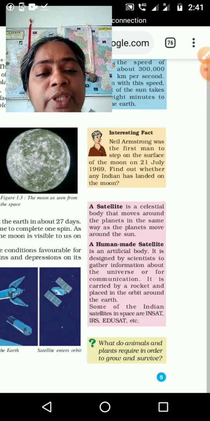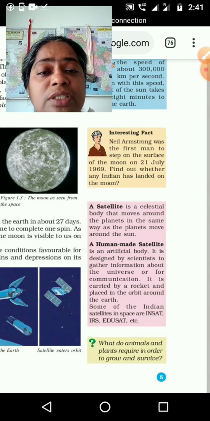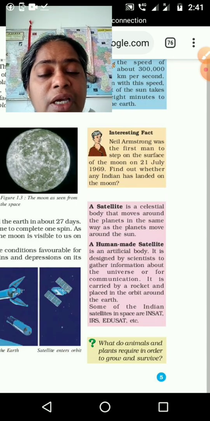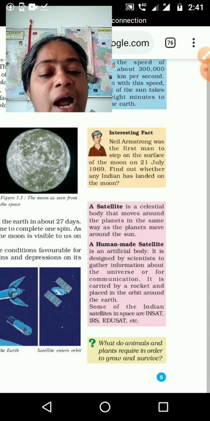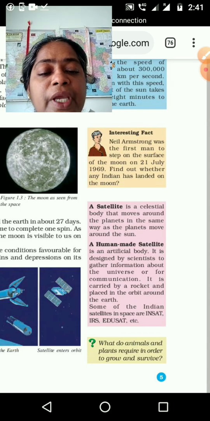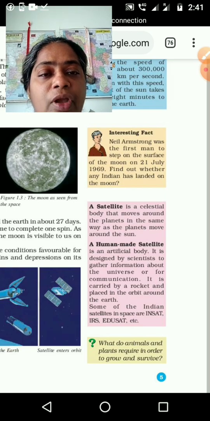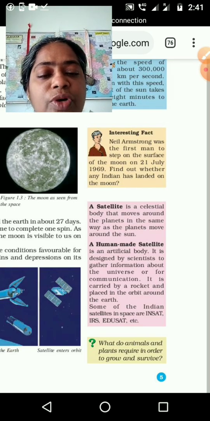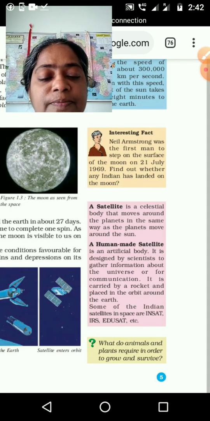So the moon is a natural satellite, and we have many man-made satellites. What is the difference? The moon we never made, it formed naturally, geologically, and the human-made satellite we are making, an artificial body, and we are giving some work to it, and it is carried with the help of a rocket and kept in orbit around the earth, and we are getting the information. Okay, natural satellite, that is the moon, and human-made satellites, many are there: INSAT, IRS, EduSat, etc.